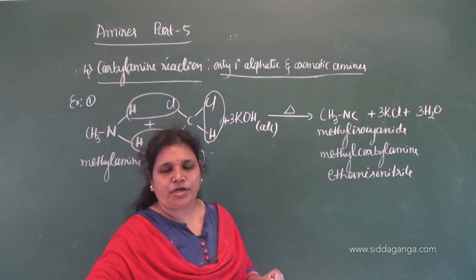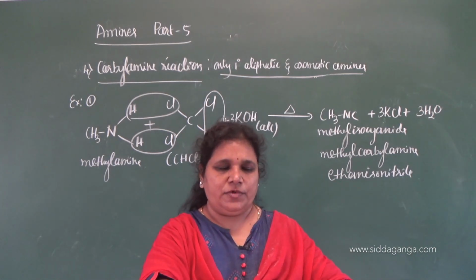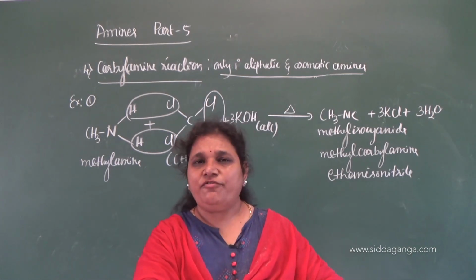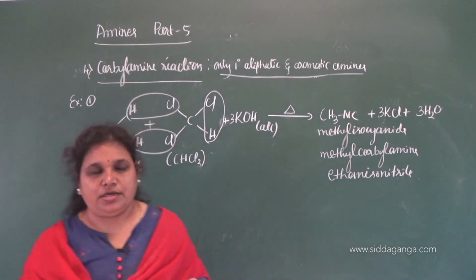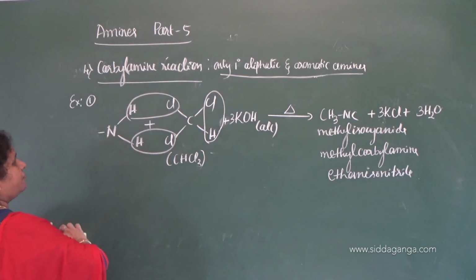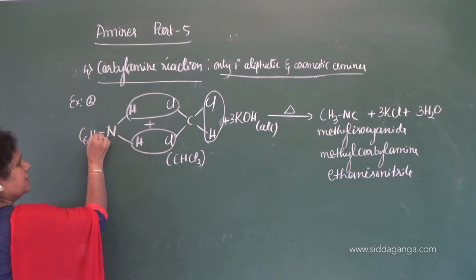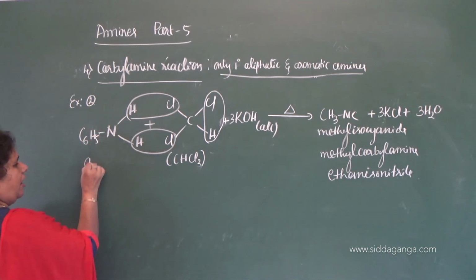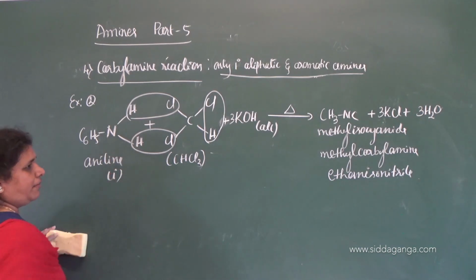Now let us move on to the next example. It is nothing but aniline. So aniline gives phenyl isocyanide. Instead of CH3, you have to take C6H5. Take the second example, C6H5NH2, that is aniline. It is also a primary amine.